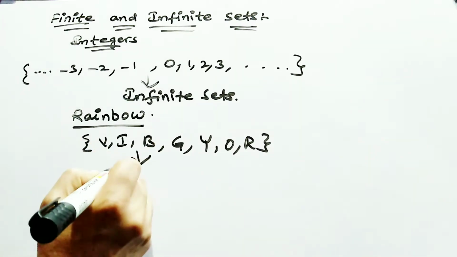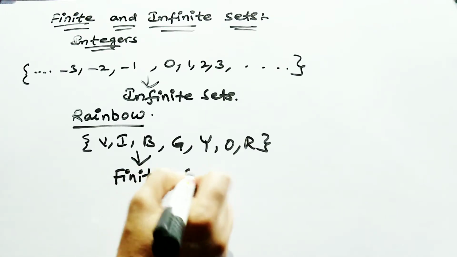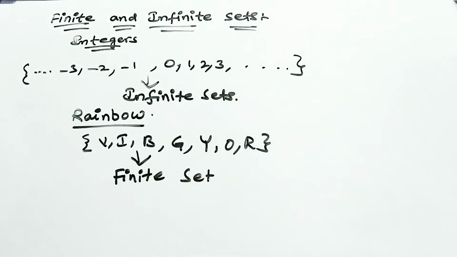This set is called finite. Finite means there is some ending to the listing of elements. In an infinite set, there is no ending to the number of elements, no ending to the listing of elements.